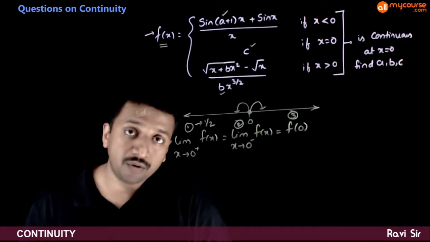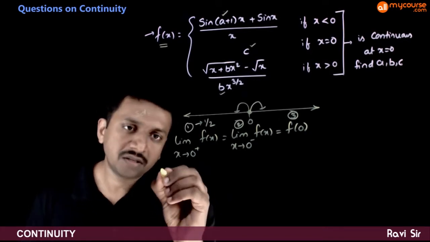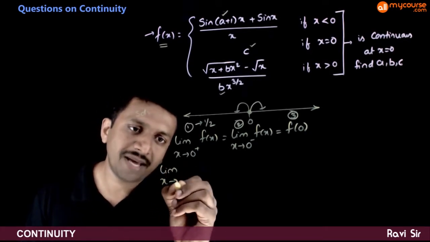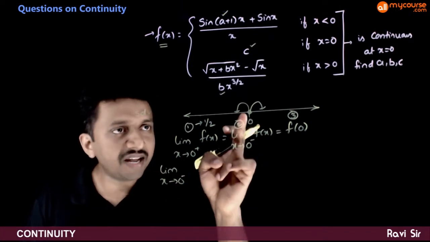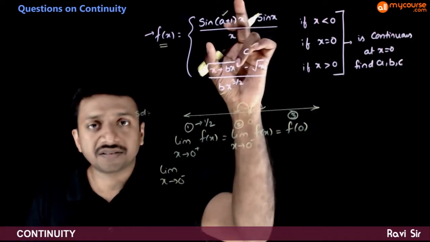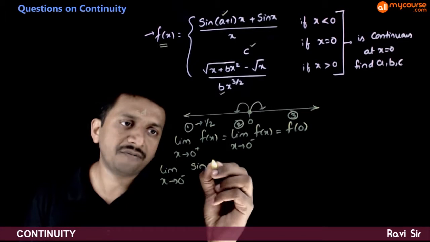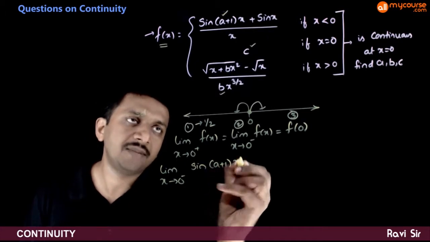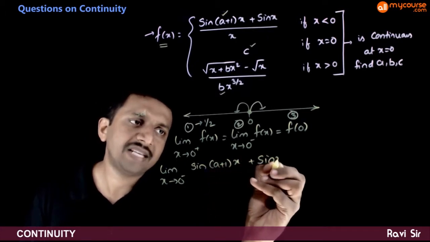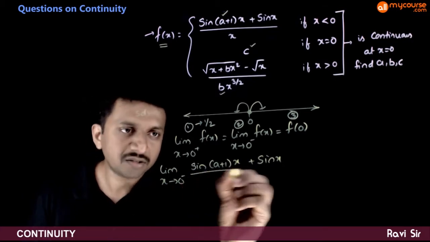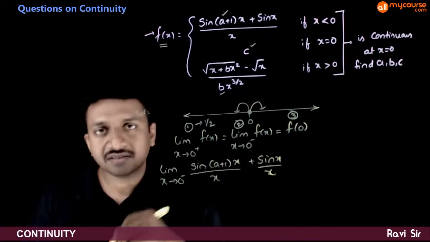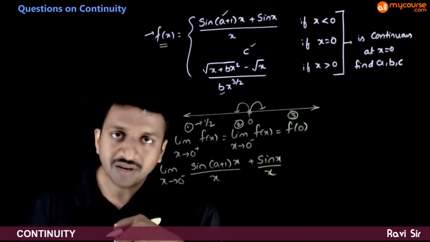So now let us go for the left limit. So limit x tends to 0 minus. In the left neighborhood of 0, the function is this. So sine of (a plus 1) times x plus sine x, whole by x. So I can separate this x because sine x by x is 1.